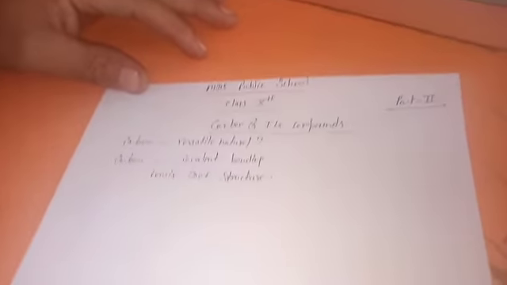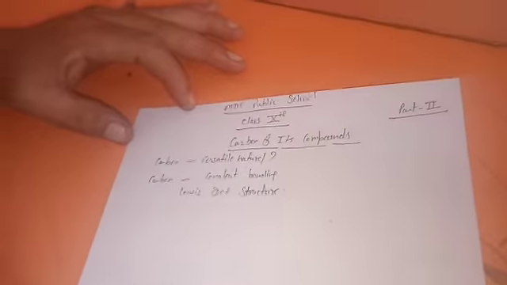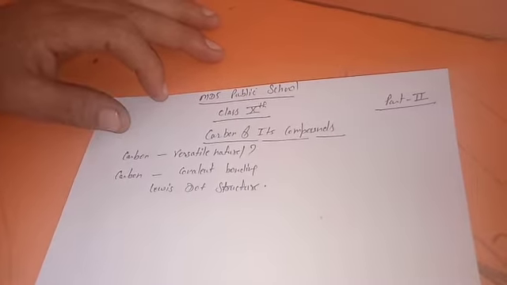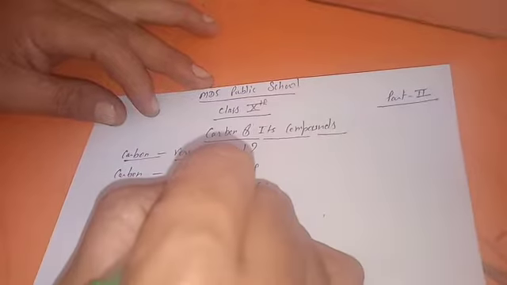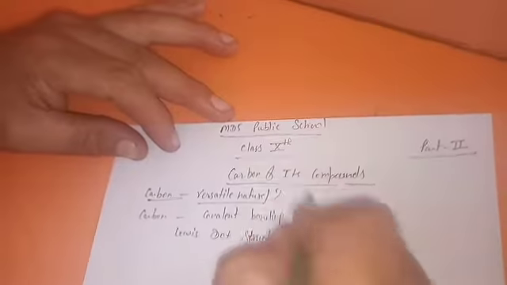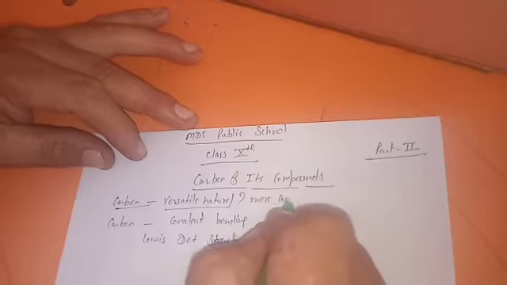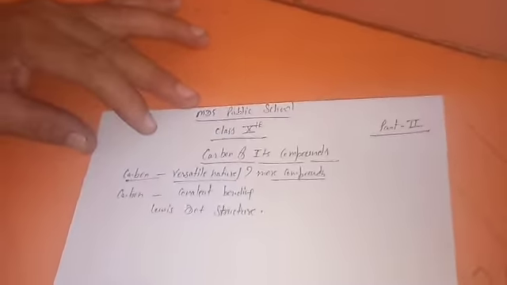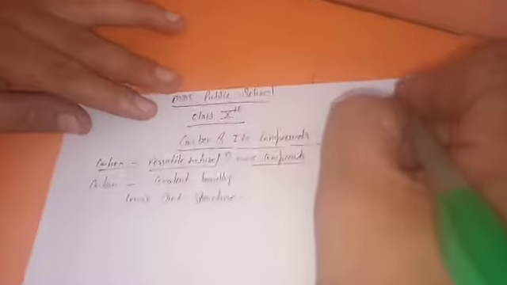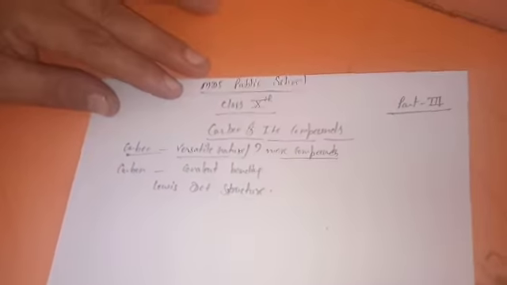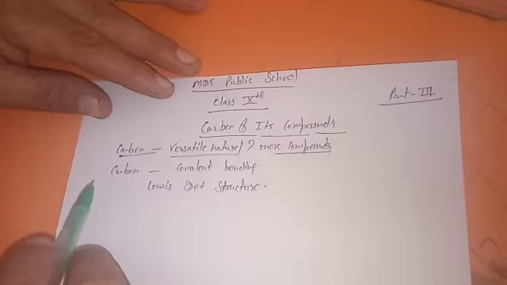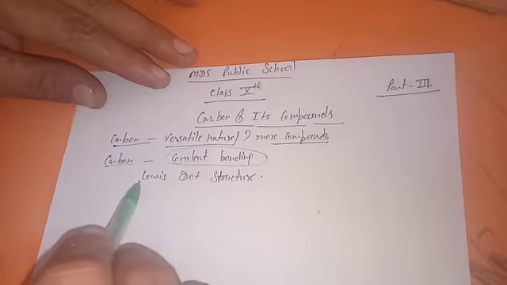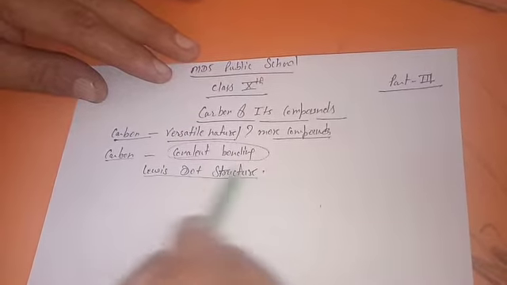Hello, dear students. In the previous lecture, we started the carbon and its compounds, and these are the main topics that we studied: the carbon versatile nature. Versatile nature means, why are there so many compounds? I gave you 3-4 reasons like isomerism, catenation, tetravalency. Another topic was why carbon always forms covalent bonding. The last topic we did is on the Lewis dot structure.